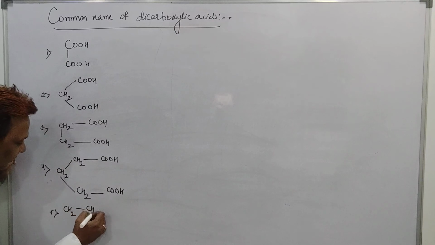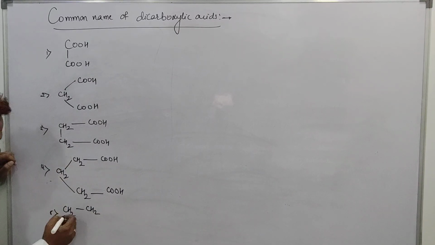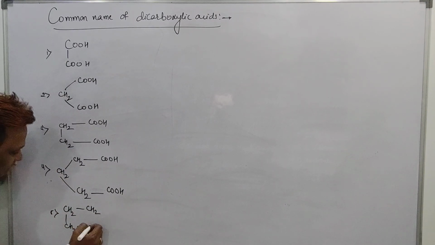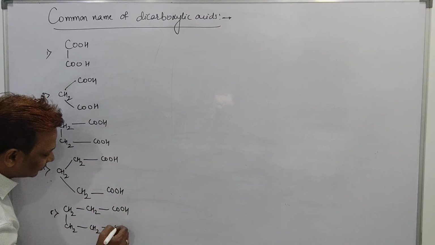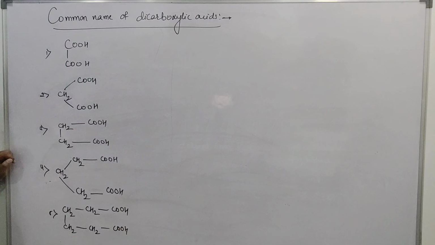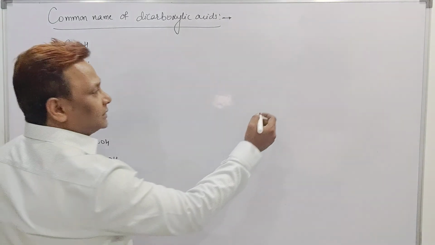The fifth one I am going to write here. This is 1, this is 2, 3 is there now. So 1, 2, then 3, then 4, again COOH and COOH. Total number of carbons: 1, 2, 3, 4 and the remaining 2 carbons, so 6 carbons are there. But one more is there and there is no place, so I write on the other side.